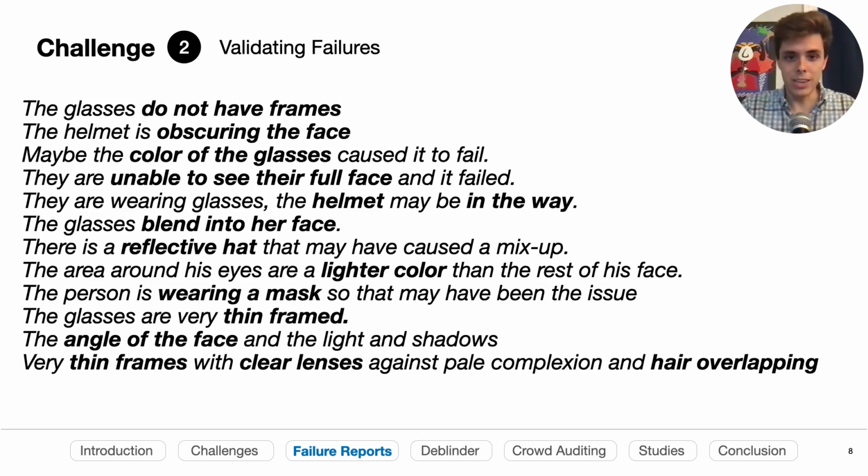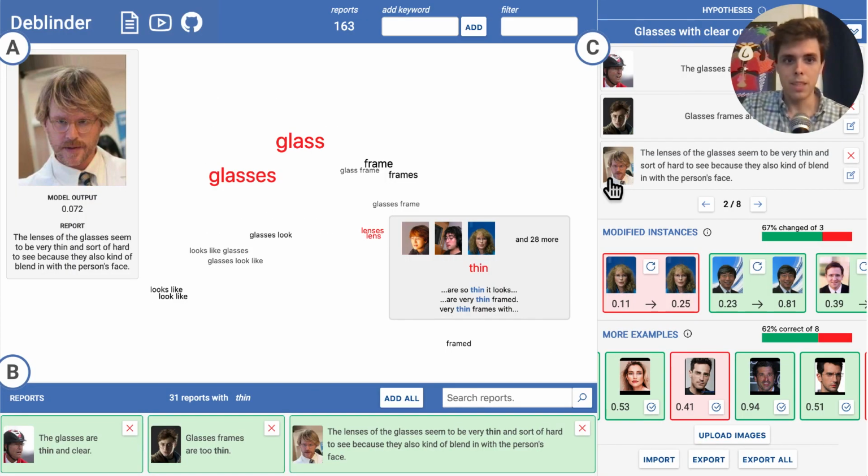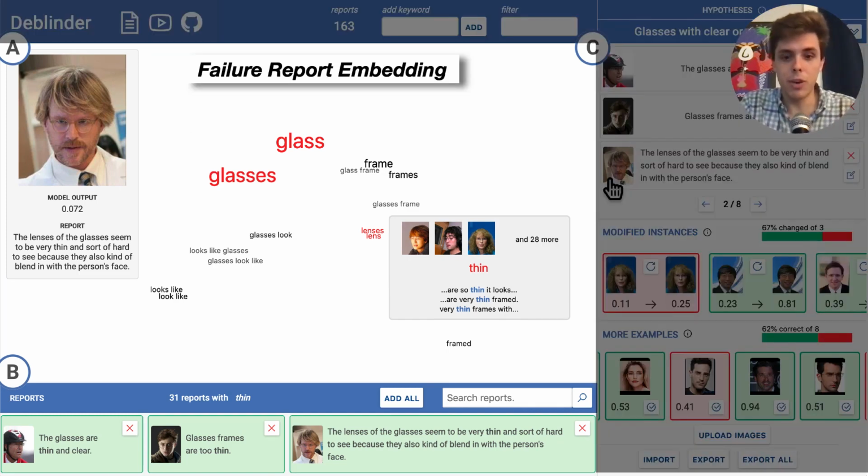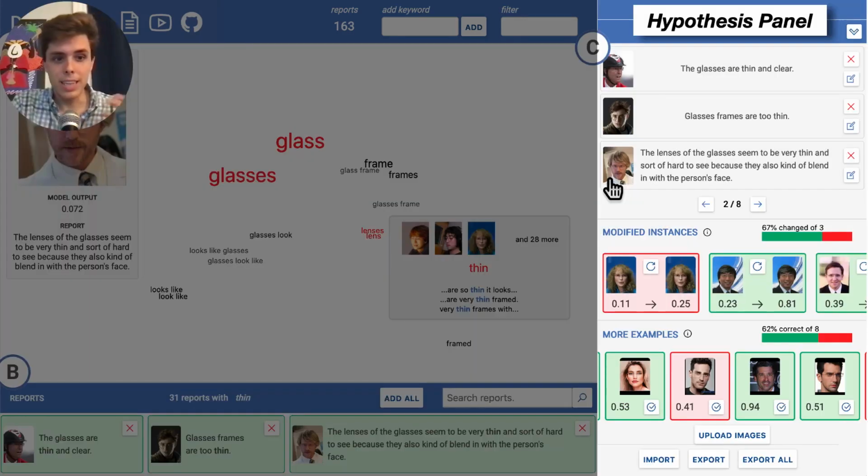So to tackle this challenge, now that we have these failure reports and we want to make sense of them, we developed a visual analytics system that we call Deblinder. Deblinder has two major areas. The first is the failure report embedding, and this primarily tackles challenge one. How do we help users make sense of these failure reports and find these general patterns of failure that end users are reporting? And next, we have the hypothesis panel. The hypothesis panel tackles challenge two. How do we help people verify the patterns that they're finding and the generalized patterns that people are reporting?